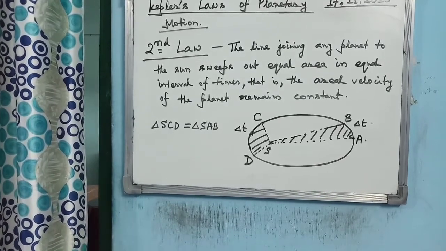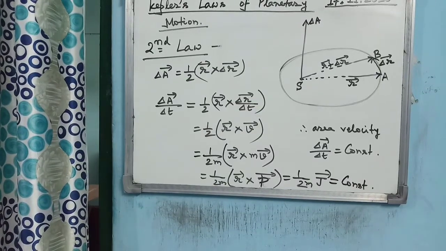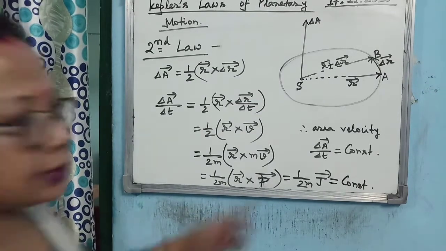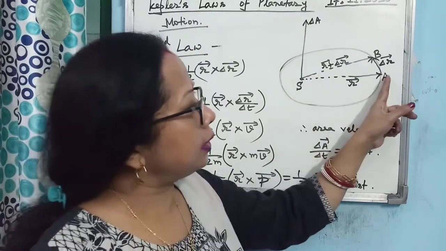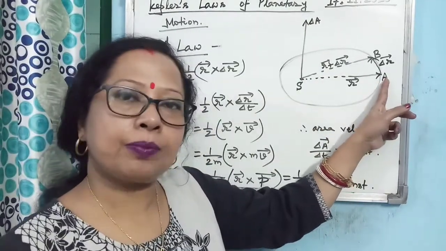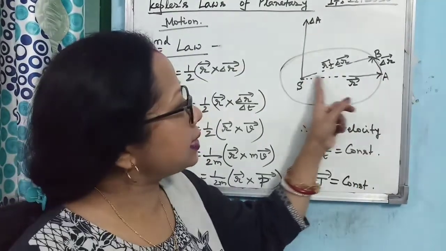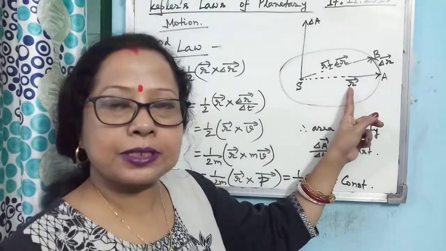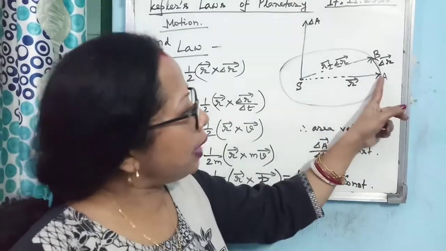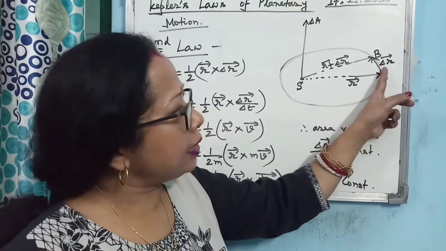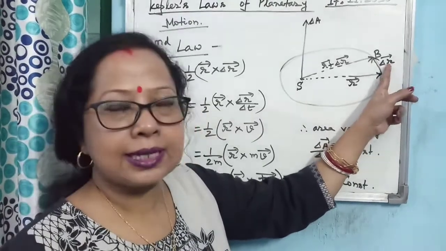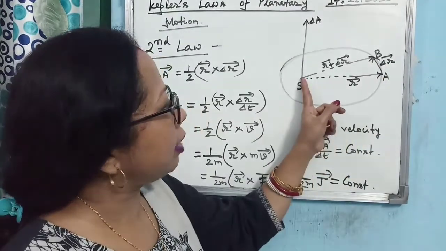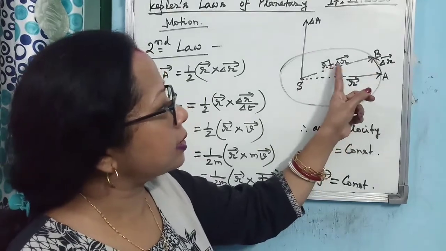Now I am going to discuss that. If you apply the second law here, let us consider that the planet was initially at the point A, and SA is given by the position vector R. Then the planet has come to B, and here we consider the displacement to be delta R. Then the vector SB you can write as R plus delta R.